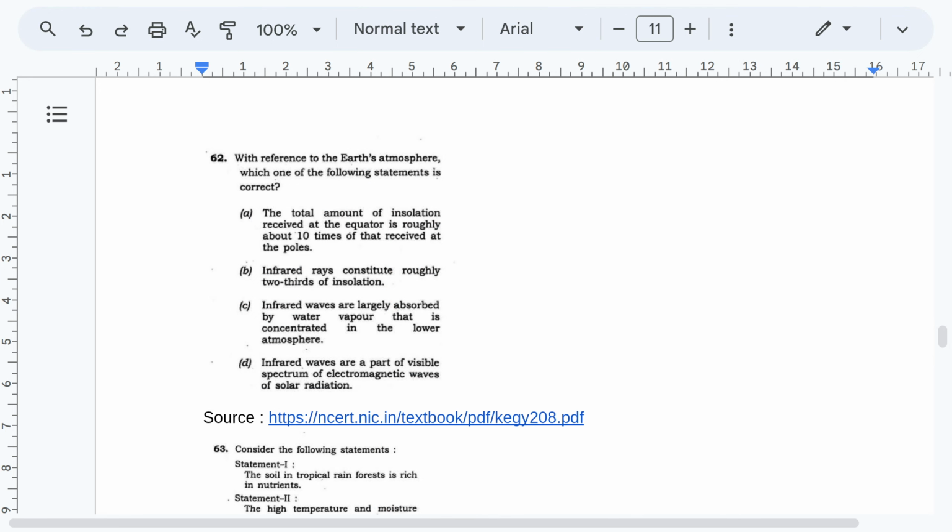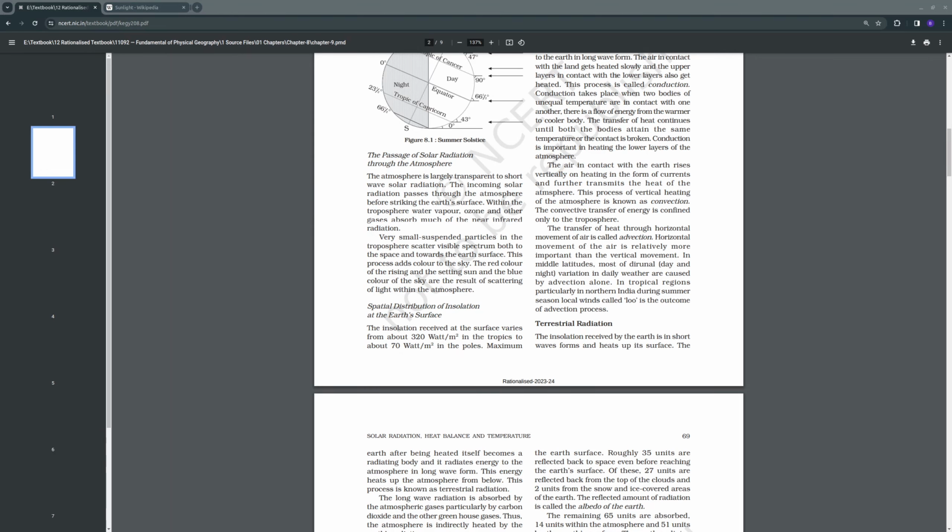The statement that the total amount of insolation received at the equator is roughly about 10 times that received at the poles is not true. Even the tropics, which receive more insolation, do not receive 10 times that of the poles. If you see 70 and 320, it is less than 5 times only.